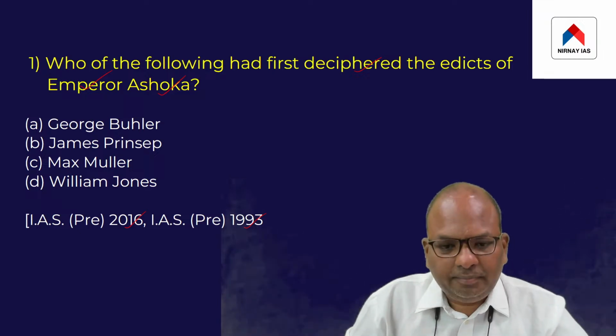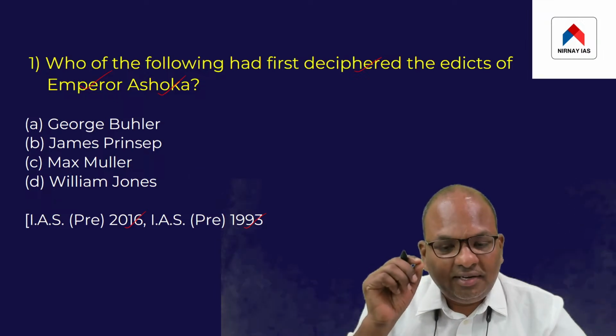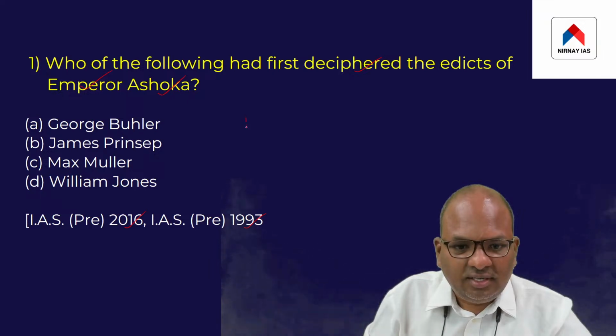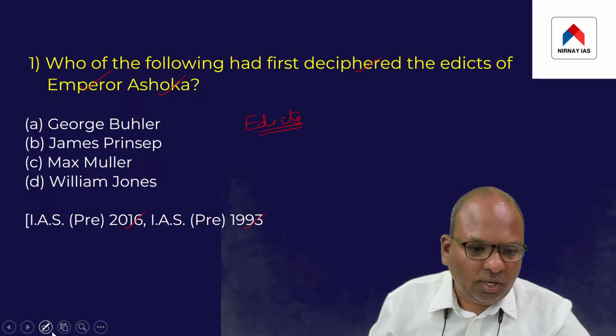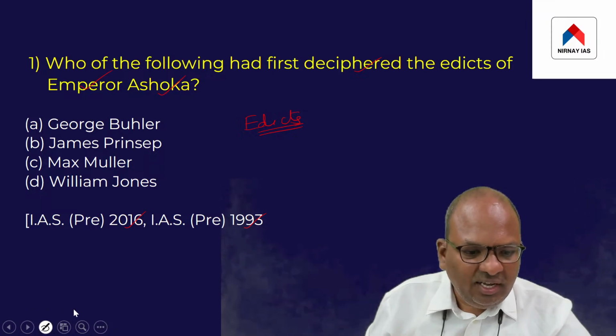So before we answer this question, let us understand a few details relating to the edicts issued by Ashoka. What are edicts? Edicts are basically royal orders.